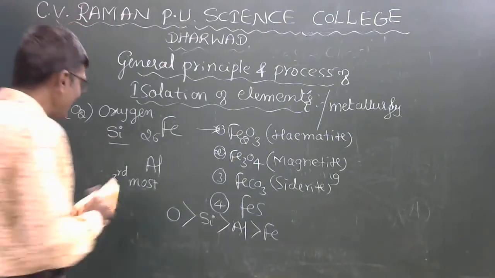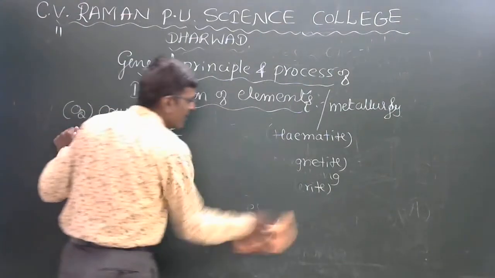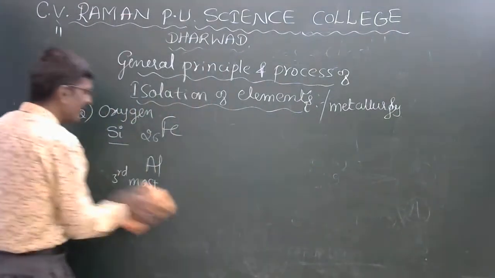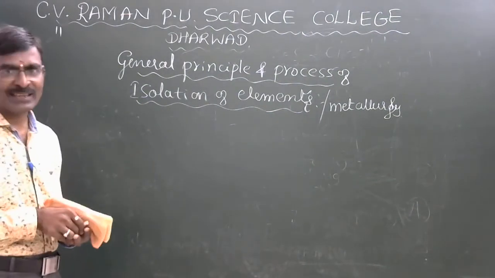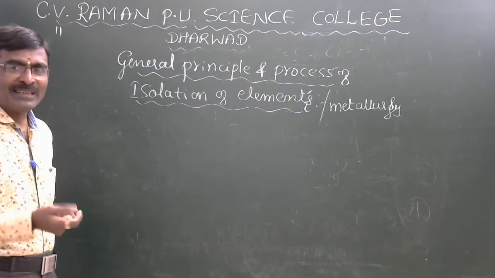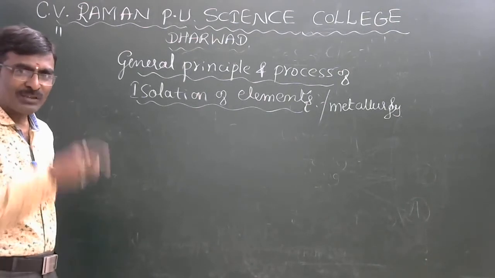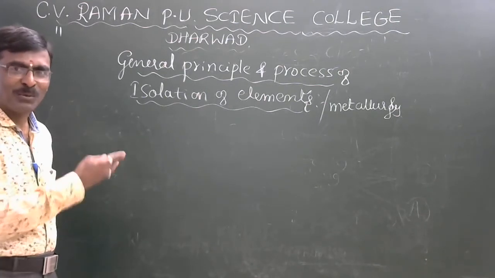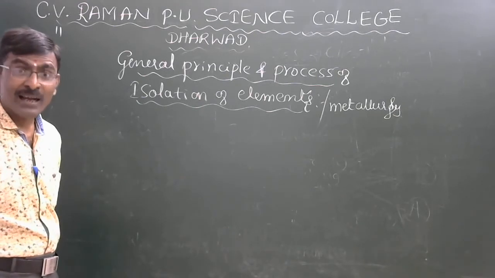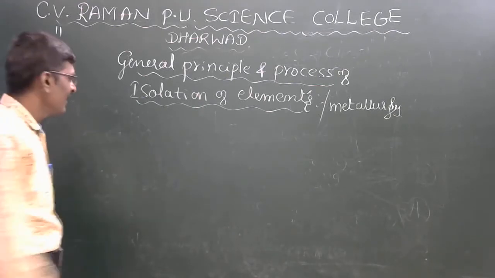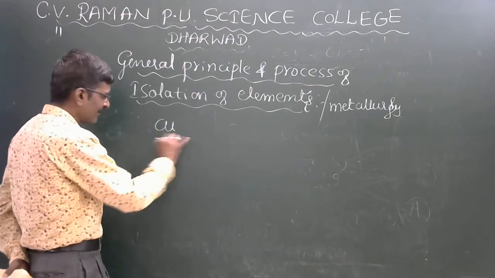So now we studied which are the most abundant in the earth's crust. The iron can be extracted from some ores. You know about hematite, magnetite, siderite, iron sulfide, like that. Next comes copper.